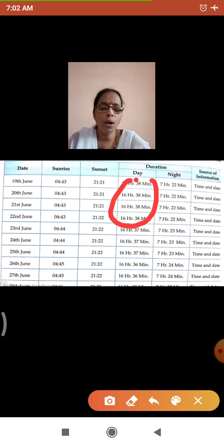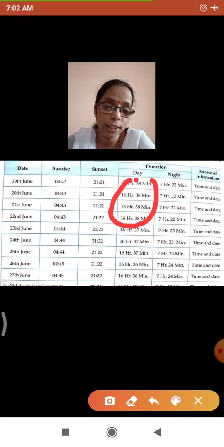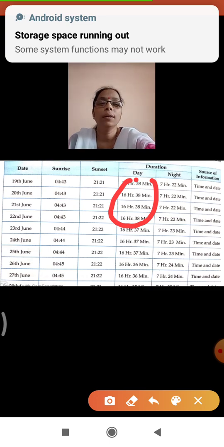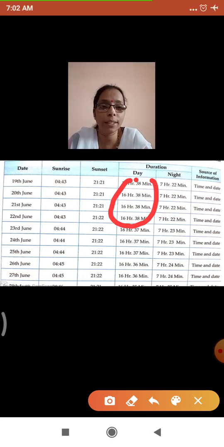Now how do you find the duration of the day and the night? Total how many hours do we have in our day? We have total 24 hours. So in order to find the duration, you have to subtract the duration of the day from the 24 hours, and the remaining will be your night. So this is how you find it.